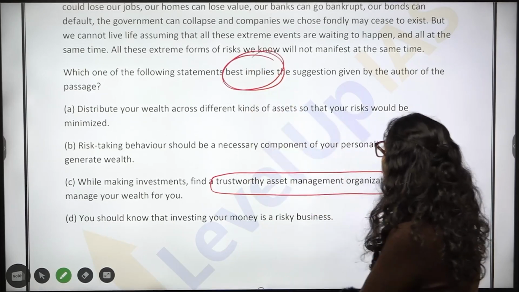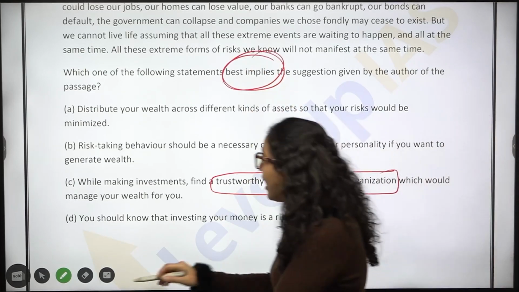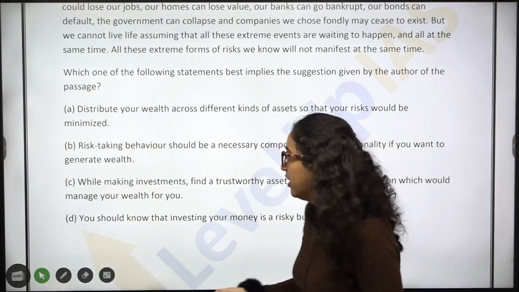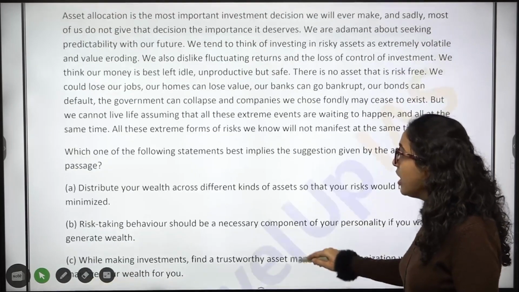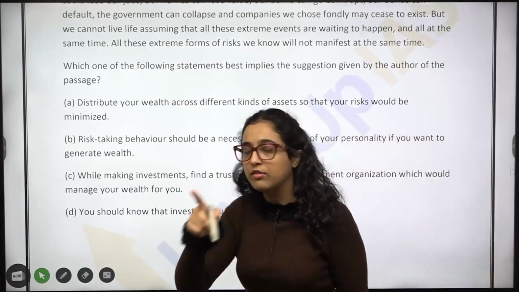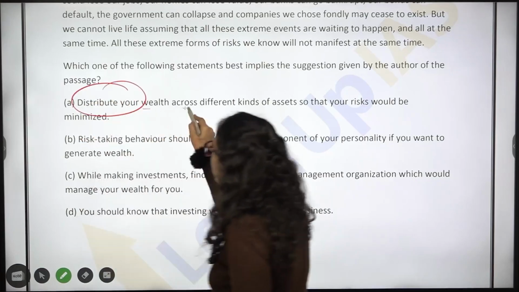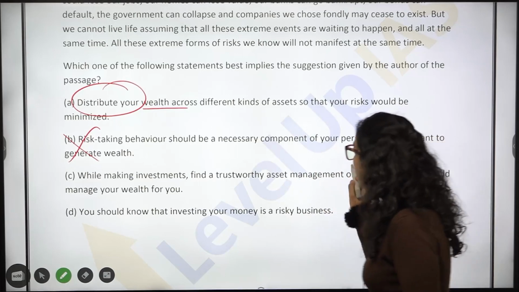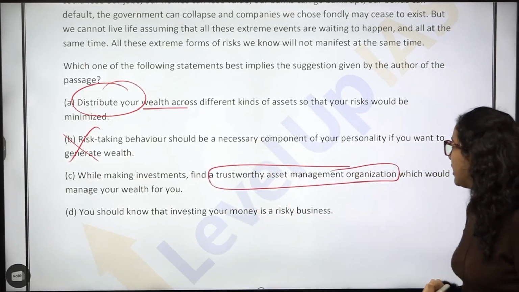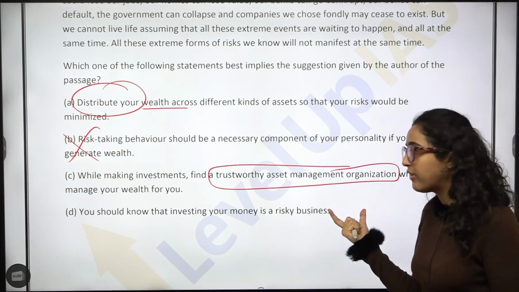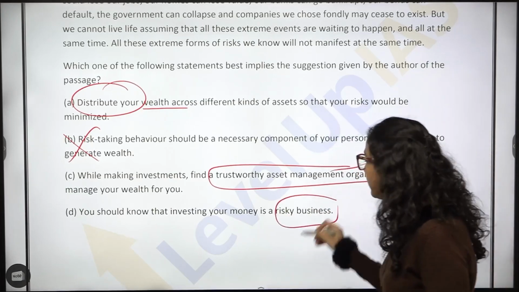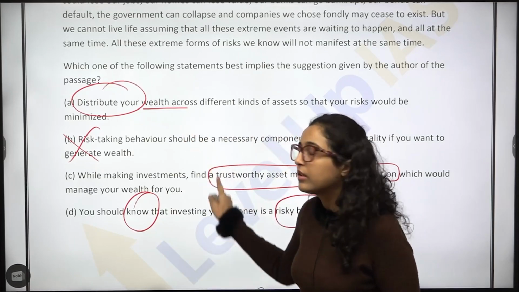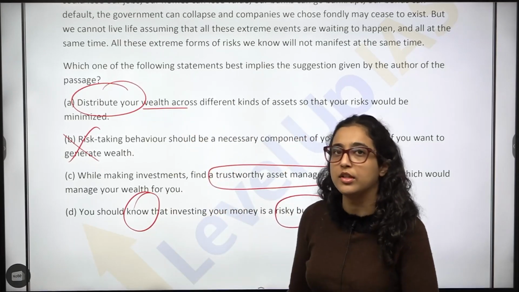Best implies the suggestion given by the author. So again, one more thing, the author is giving a suggestion. Okay, so what suggestion is he giving? This we have to talk about. Now look, again, marking keywords: distribute wealth. Okay, distribution of wealth. Option B cannot be the answer at all. While making investment, trustworthy management organization. Okay, find an asset management organization. Investing your money is a risky business. This is you should know, that there should be knowledge of this. Okay, so all three options give me different keywords.